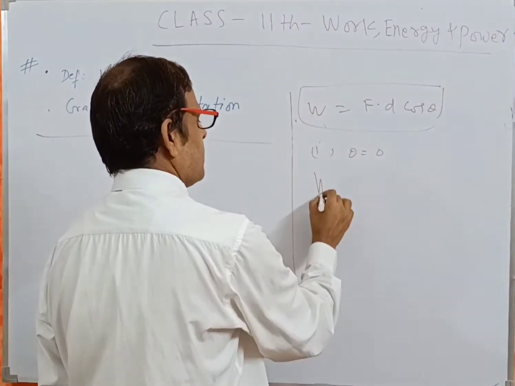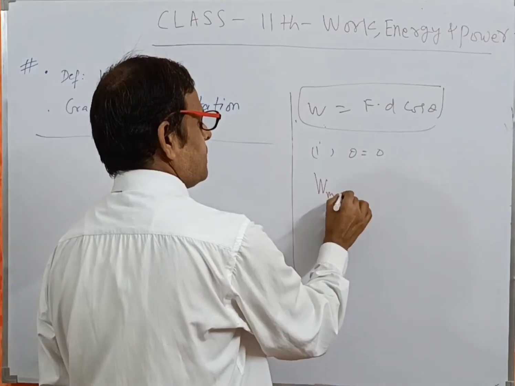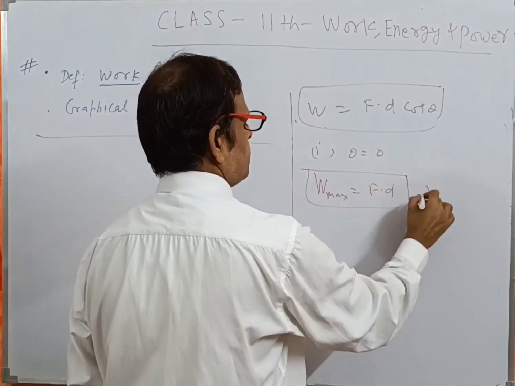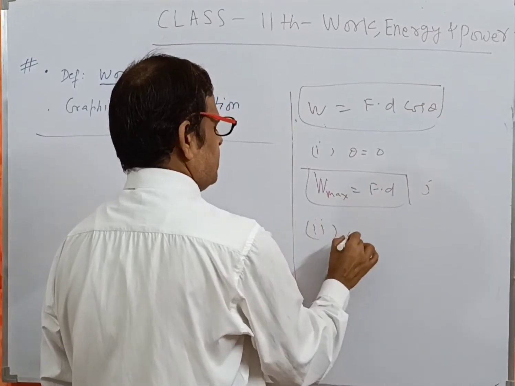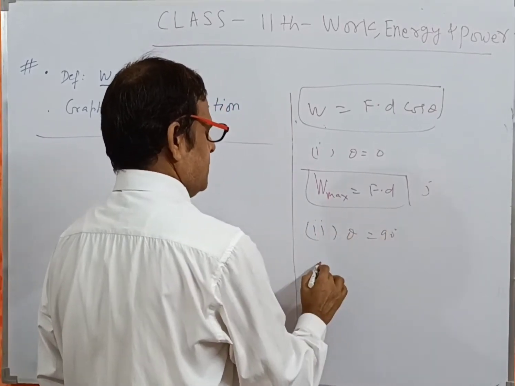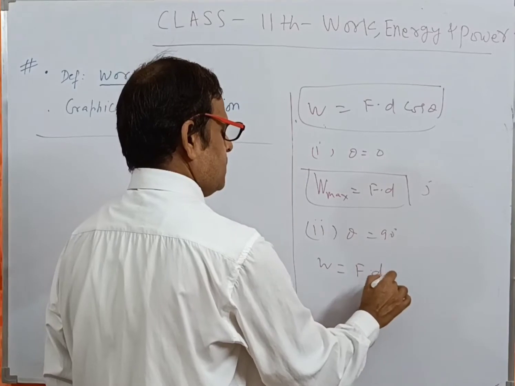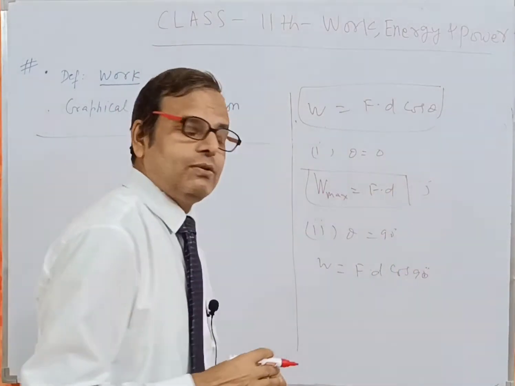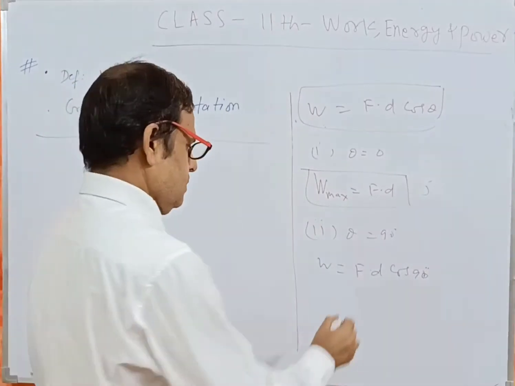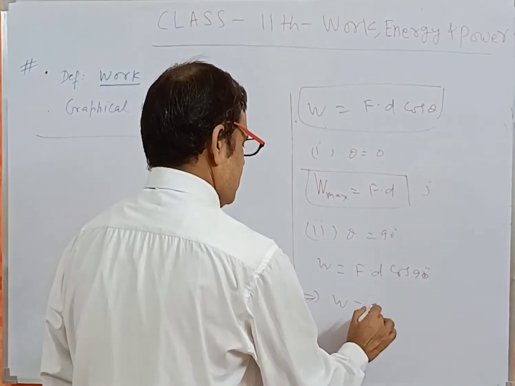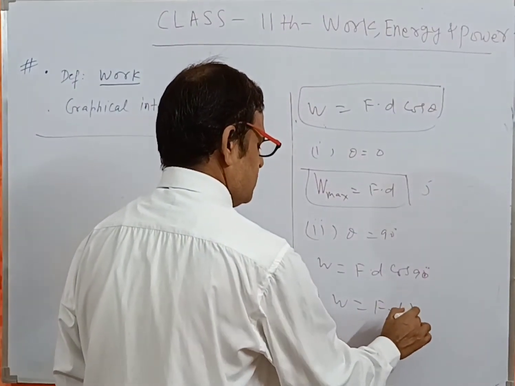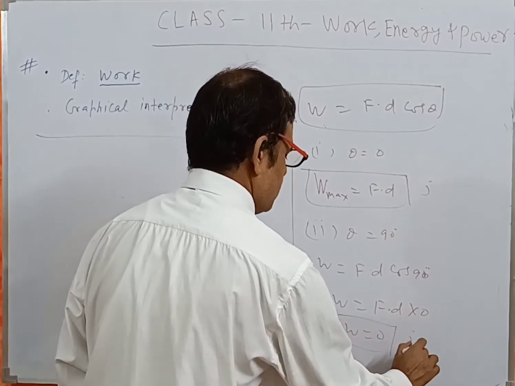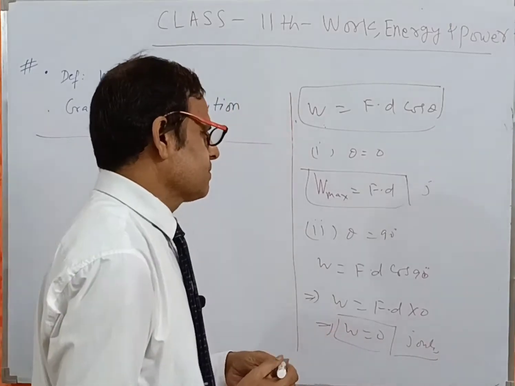That means maximum work is equal to F into d joule. Second, if theta is equal to 90 degrees, then W is equal to F d cos 90, and cos 90 value is 0. So W is equal to 0 joule. No work is done.